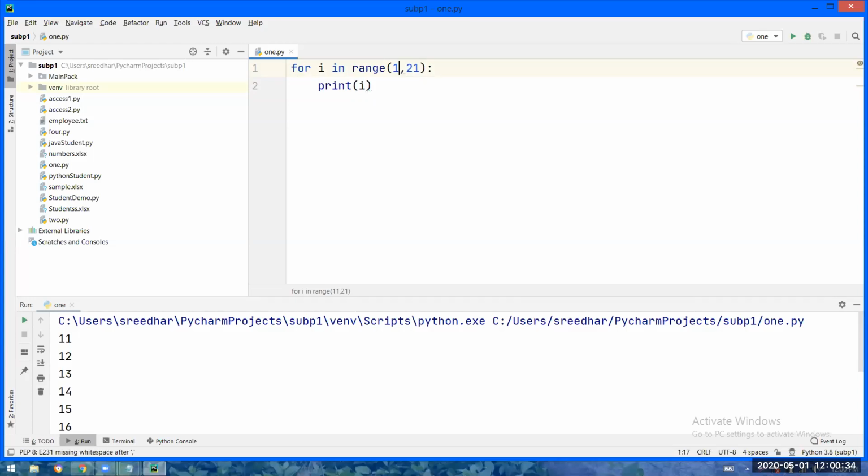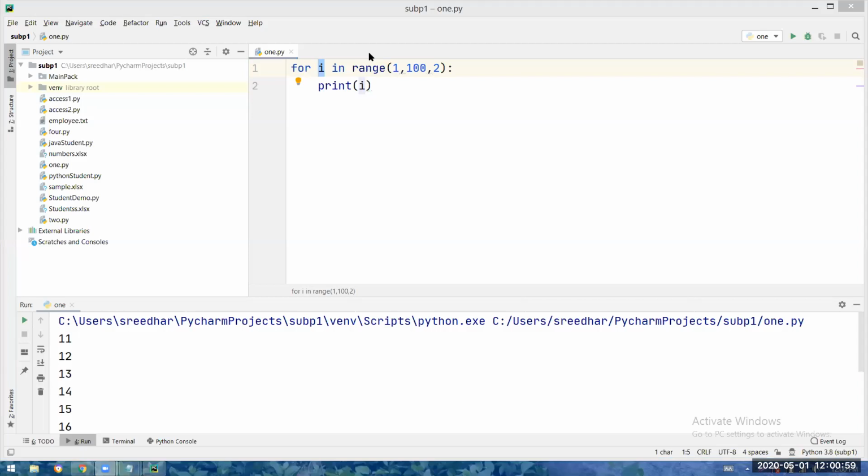See, let us say I will be putting 100 here and I will put 2 here. See, this is the start point, this is the end point minus 1, and this is called the step or incrementation count. Start from 1, so 1 will be taken into i, and 1 will be printed.